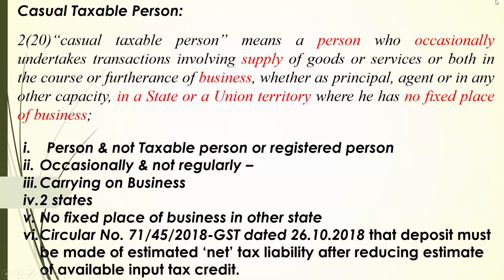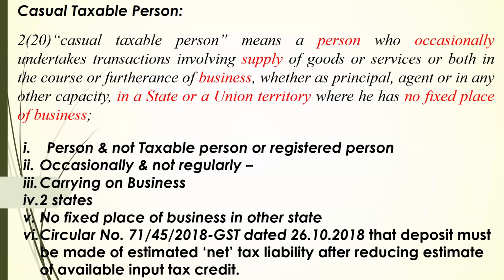I am reading the definition once again. Casual taxable person means a person. Again, it is not mentioned taxable person or registered person. It's a person who occasionally undertakes transactions. The word occasionally is also very important, because if it is a regular feature, then the person has to get regular registration and not this CTP registration. Involving supply of goods or services or both.